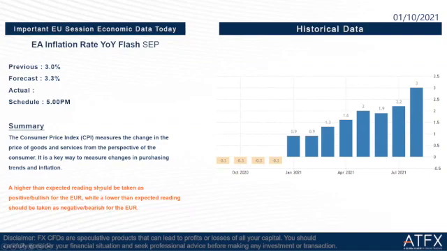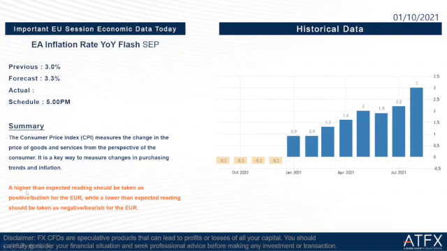Okay, then we go to the next one, which is the euro area inflation rate, year-on-year flash, September. The previous is 3%. The forecast is at 3.3%, slightly higher than the previous one. The data release time is at 5 o'clock in the evening later.